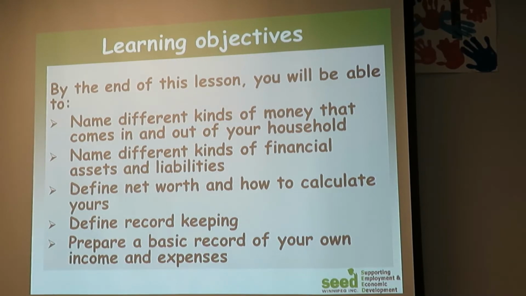Second, you will be able to name different kinds of financial assets. Remember, last time we have been talking about assets and the different types of assets. So I think we have already information on financial assets. And we are also going to know what are liabilities. There is another word which is important in this chapter. Net worth. What does it mean? And how can you calculate your net worth?